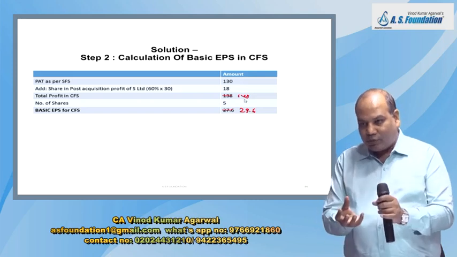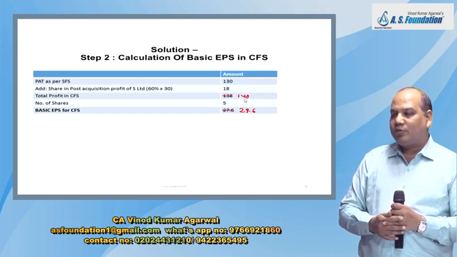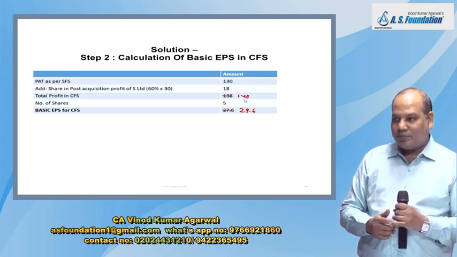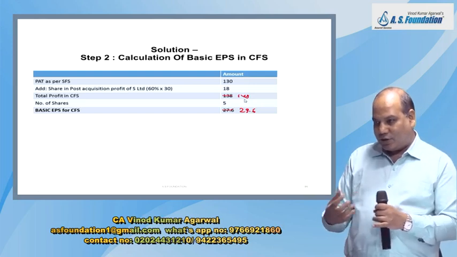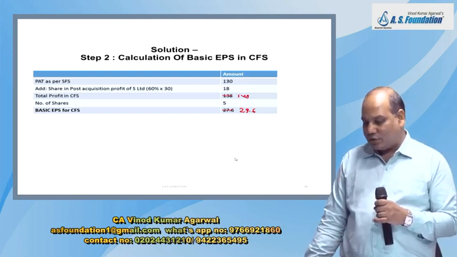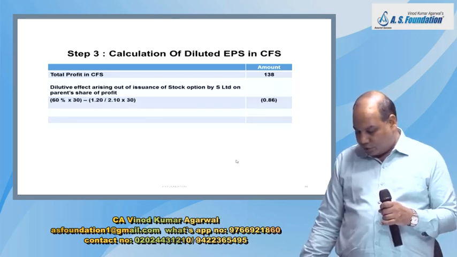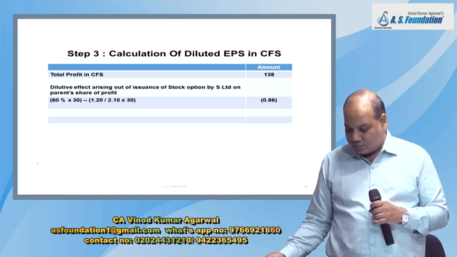So parent share will become 1.2 divided by 2.10, multiplied by profit of subsidiary 30. Now my stake in the subsidiary is little lower than 60, so my share in profit will reduce.